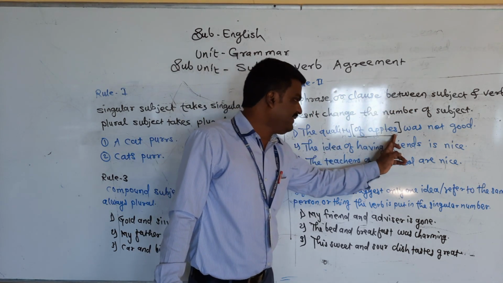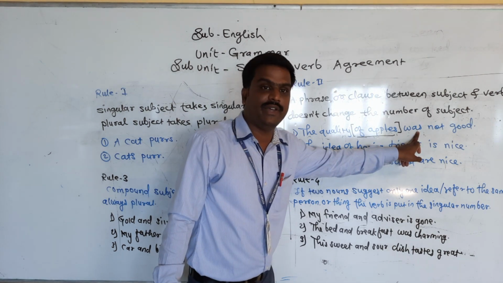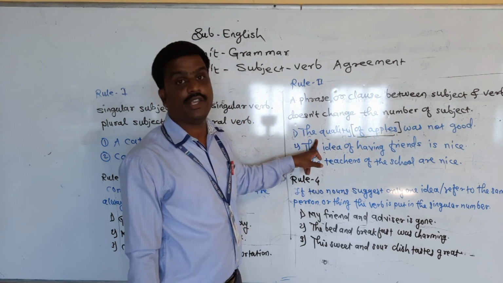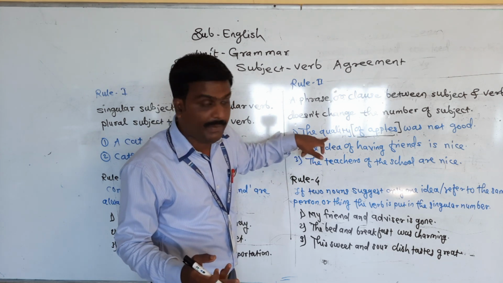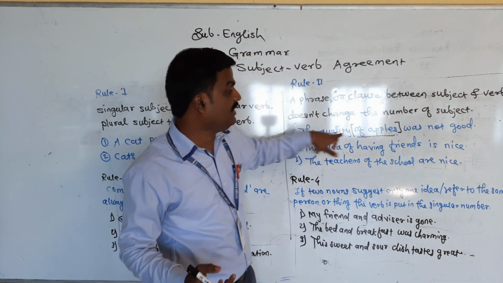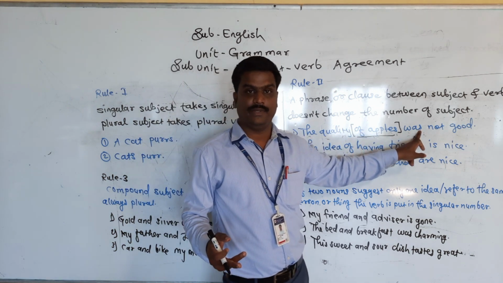Okay, here apples is given, that's why we will not write "were" here. Why? Because we are talking about the quality of apples. We are talking about the quality. The quality is singular, so here a singular verb will come.